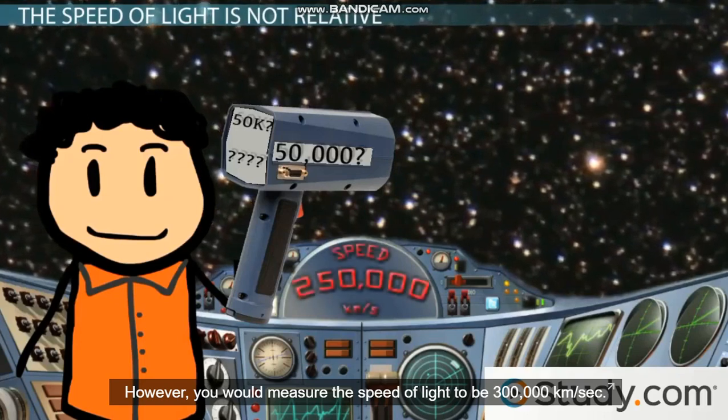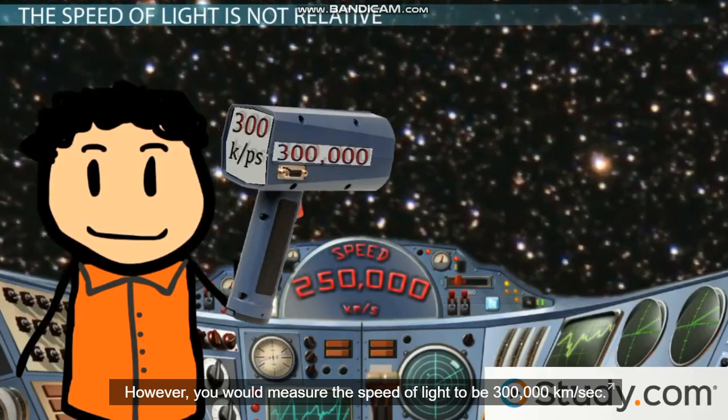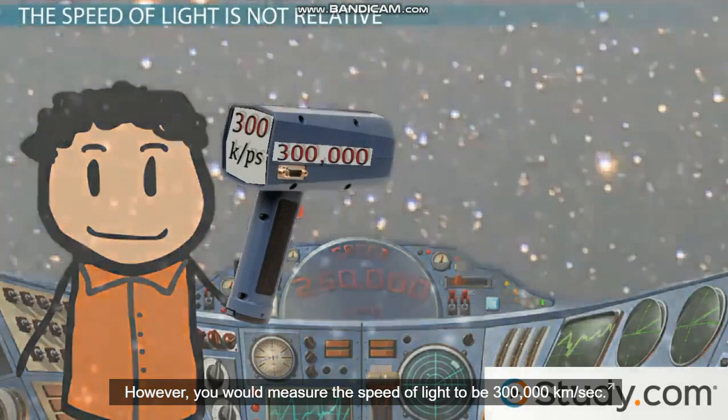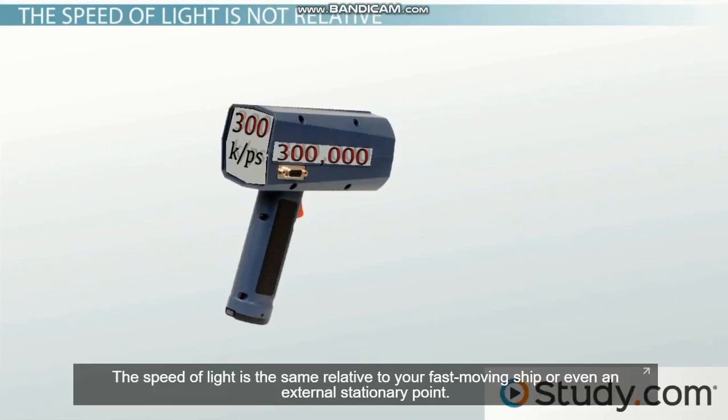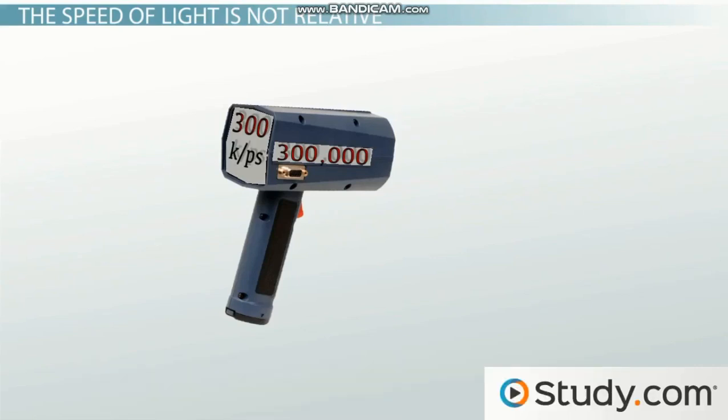However, you would measure the speed of light to be 300,000 kilometers per second. Don't buy a new radar gun just yet. As it turns out, your radar gun is correct. The speed of light is the same relative to your fast-moving ship or even an external stationary point.